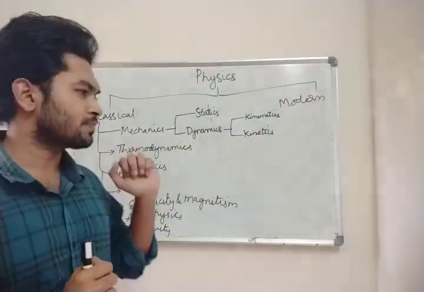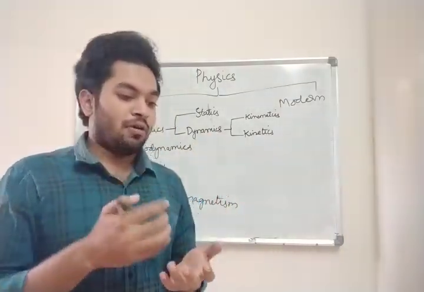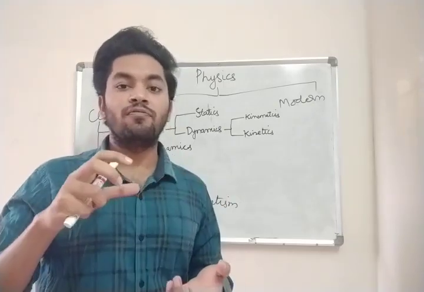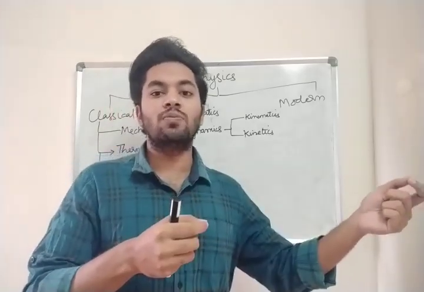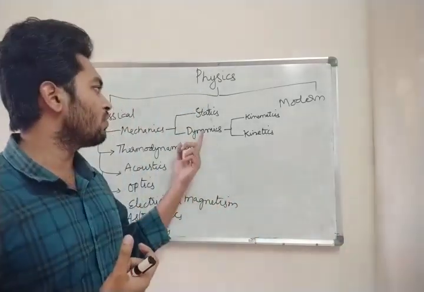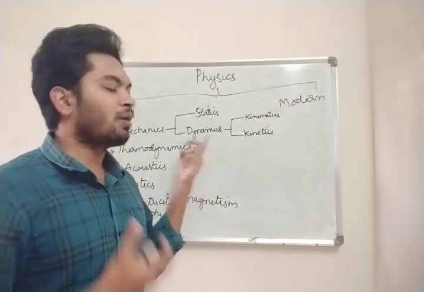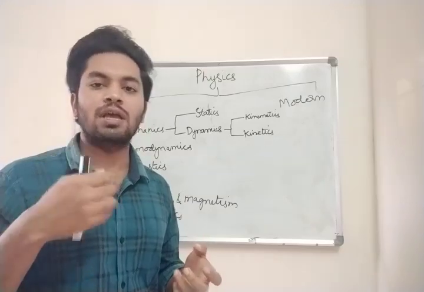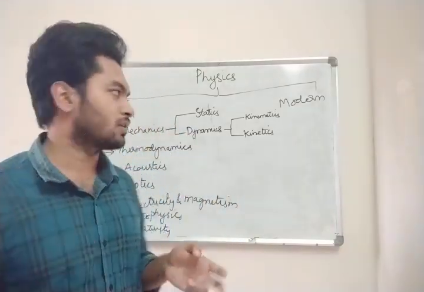Now dynamics. Dynamics means, suppose a car is moving, how is it moving, with what speed it is moving, how much distance it went. All these we are going to calculate in dynamics. So dynamics you can simply call an object which is in motion. Object can be anything, it can be you, or a car, or a train.